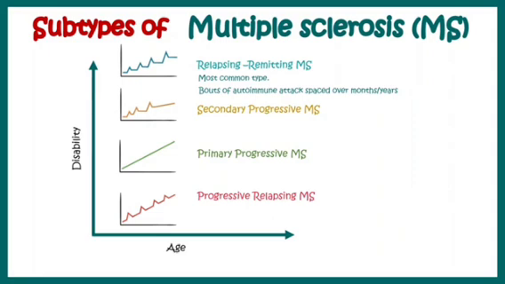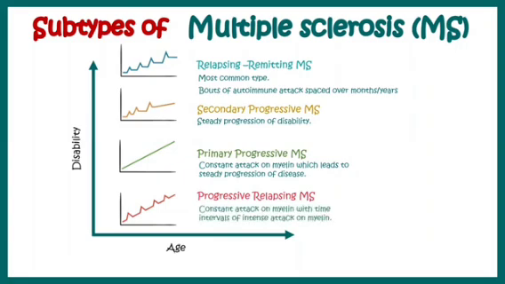And secondary progressive multiple sclerosis has a steady progression of disability in the later half of this particular disease. In case of primary progressive multiple sclerosis, there is constant attack on the myelin sheath. So rapidly the myelin sheaths are degraded, and disease progression is relatively faster in this type. And progressive relapsing is even faster. There is continuous attack, but in bouts the attack becomes even more severe.